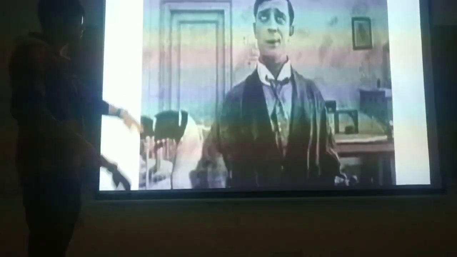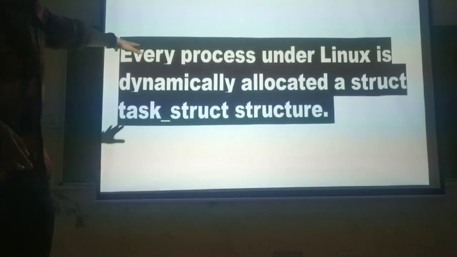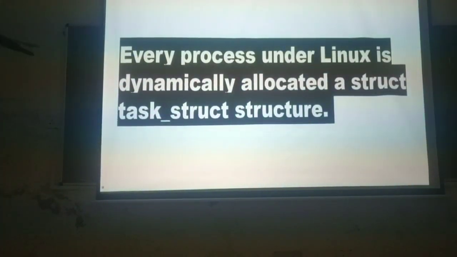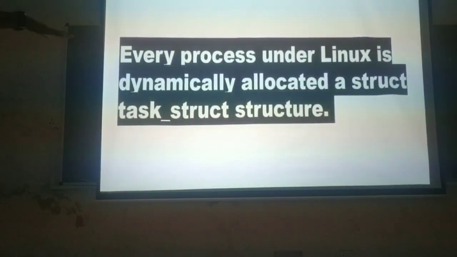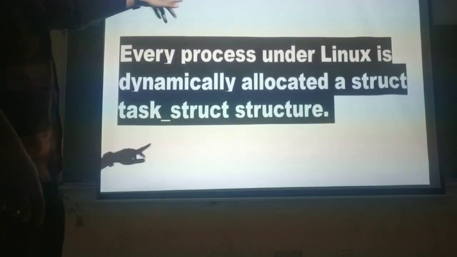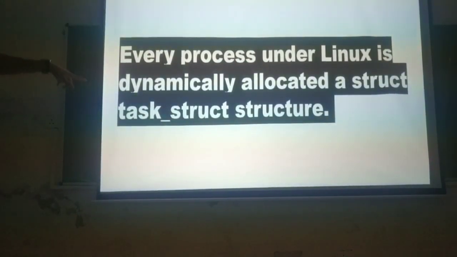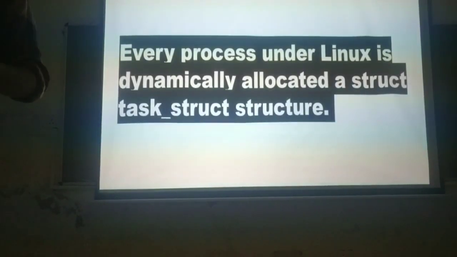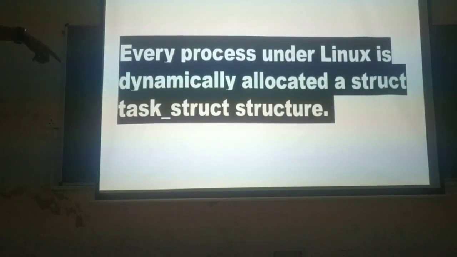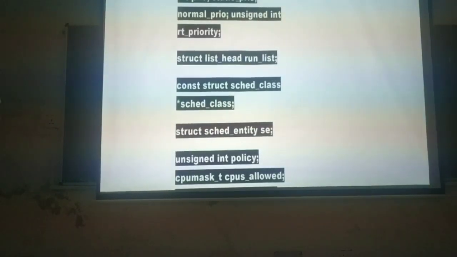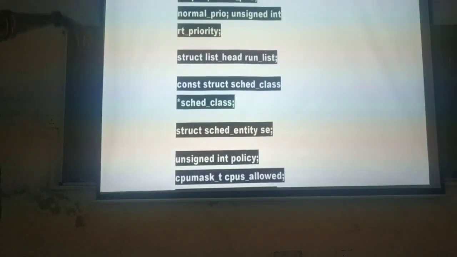Let's start. Every process under Linux is dynamically allocated. So every process in Linux is dynamically allocated as a data structure, like the data structure which we have in C. Since this whole Linux is made in C, we have some task structure in it. So this is the code, and if you understand C very nicely, then you can understand.